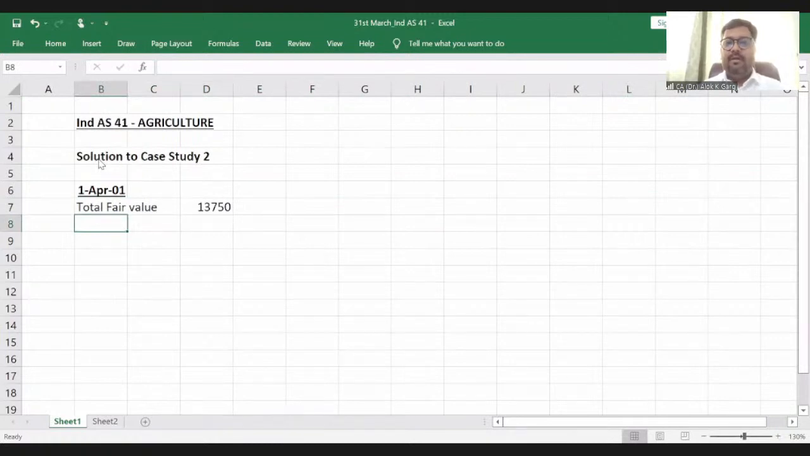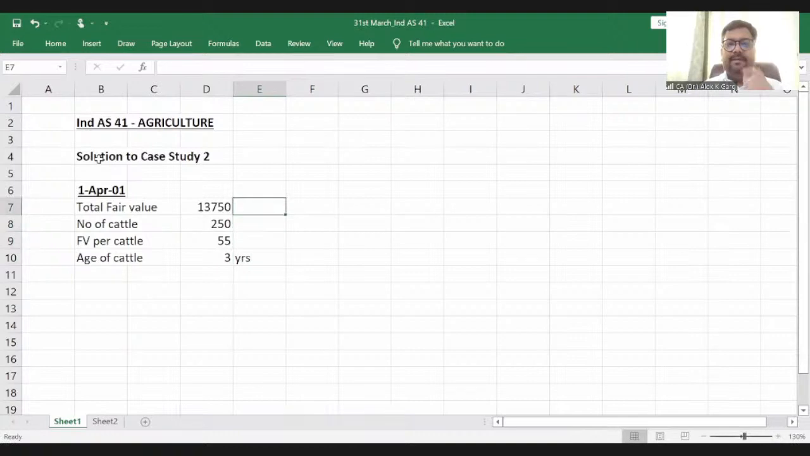Total fair value is given. Number of cattle is given. This is 250. So I can find out my fair value per cattle. How can this be derived? 13,750 divided by 250. It is 55 rupees. And what is the age of the cattle? It is 3 years old, right? The age is 3 years, right?